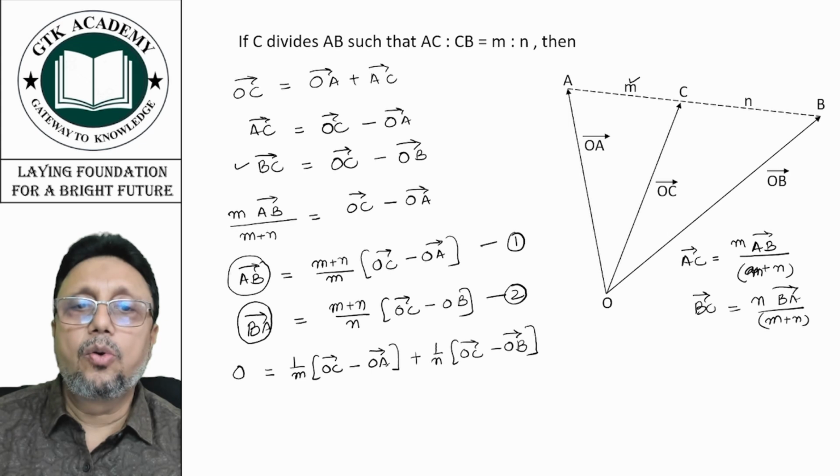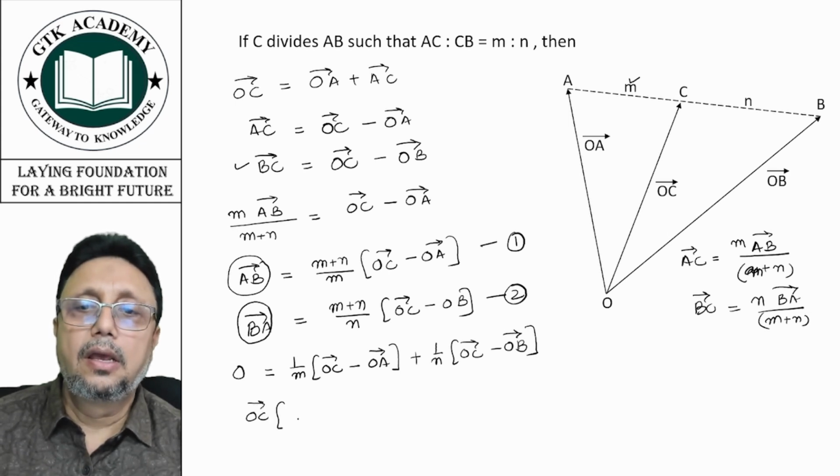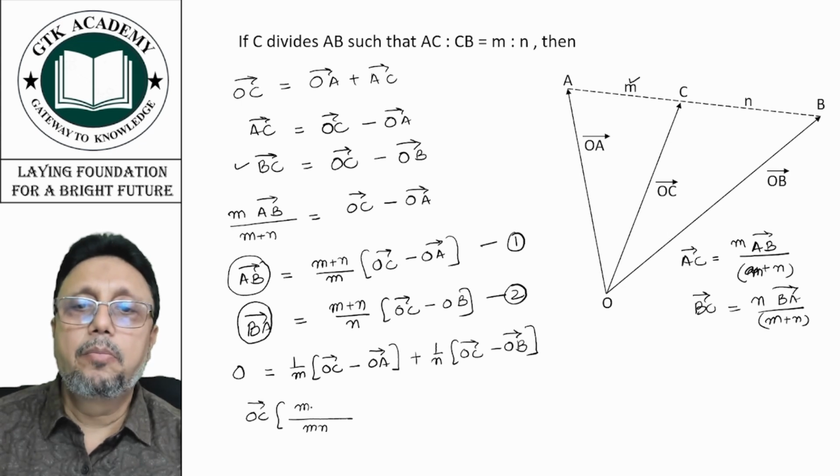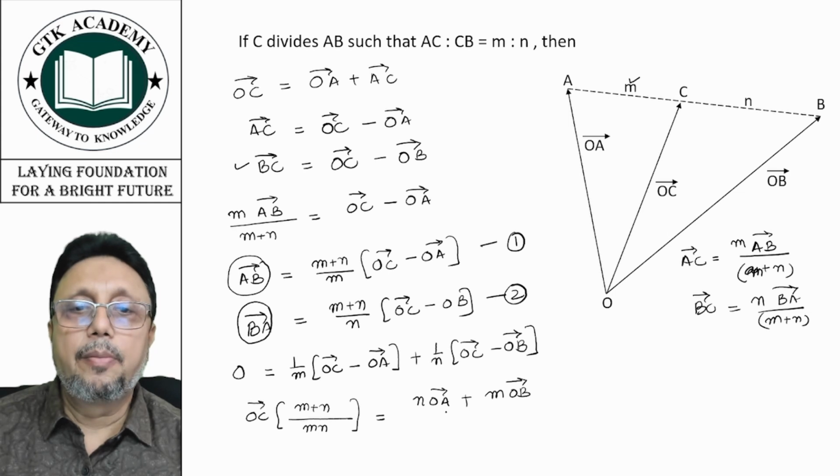Now take OA and OB on the other side and take OC common here. OC vector times mn upon m plus n is equal to (n into OA vector plus m into OB vector) upon m into n.